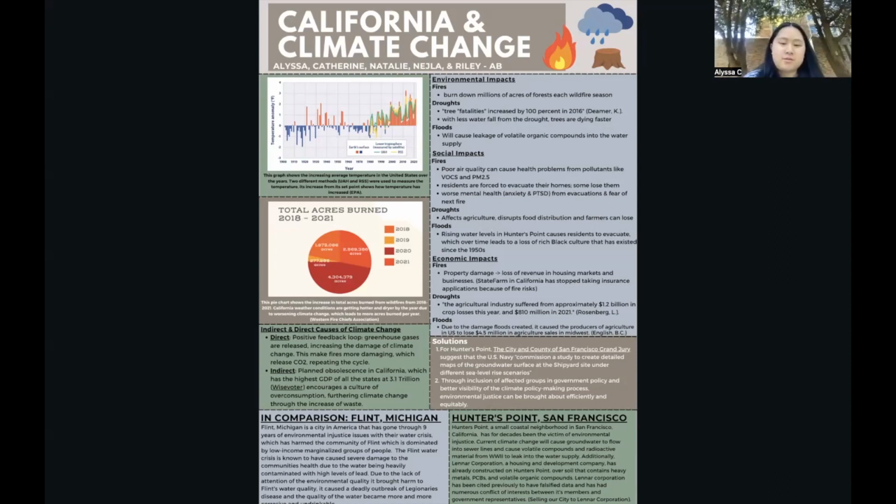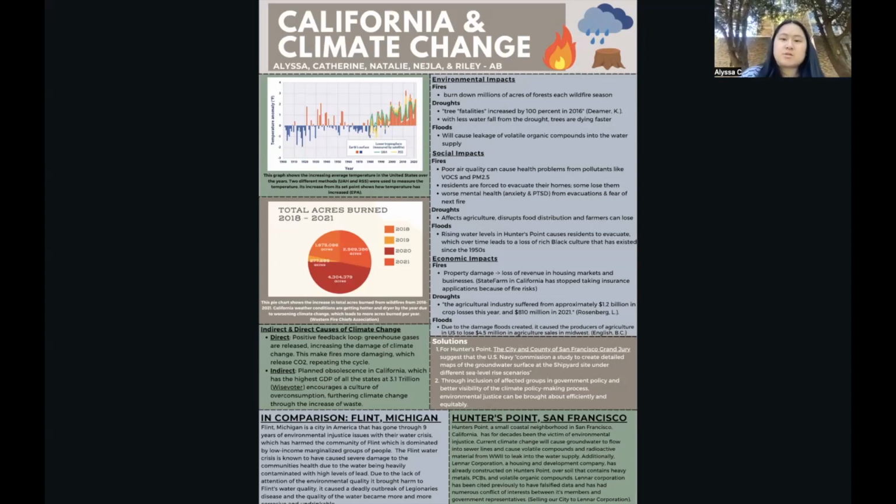For economic impacts, fires lead to a lot of property damage, which leads to loss of revenue for housing markets and businesses. And for droughts, the agriculture industry has suffered approximately $1.2 billion in crop losses this year and $810 million in 2021. And for floods, due to the damage that floods have created, it has caused producers of agriculture in the U.S. to lose 4.5 million in agriculture sales, especially in the Midwest.